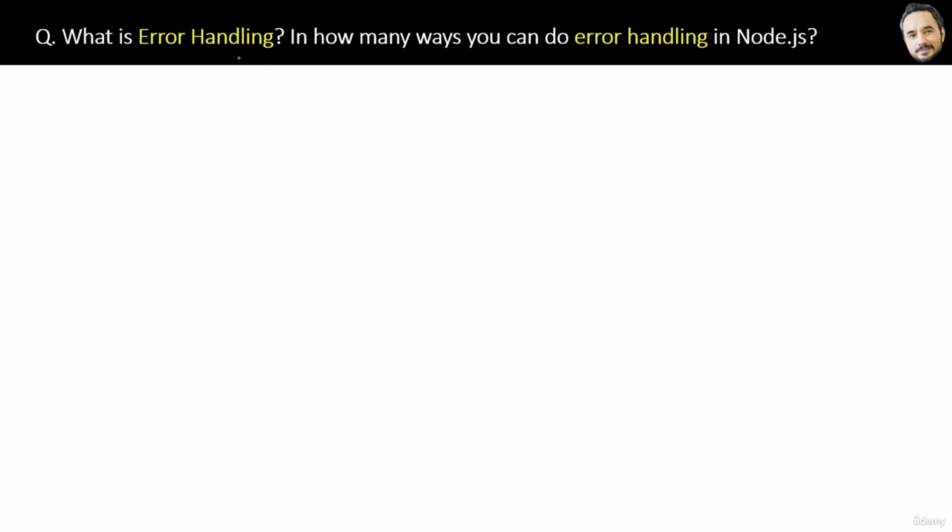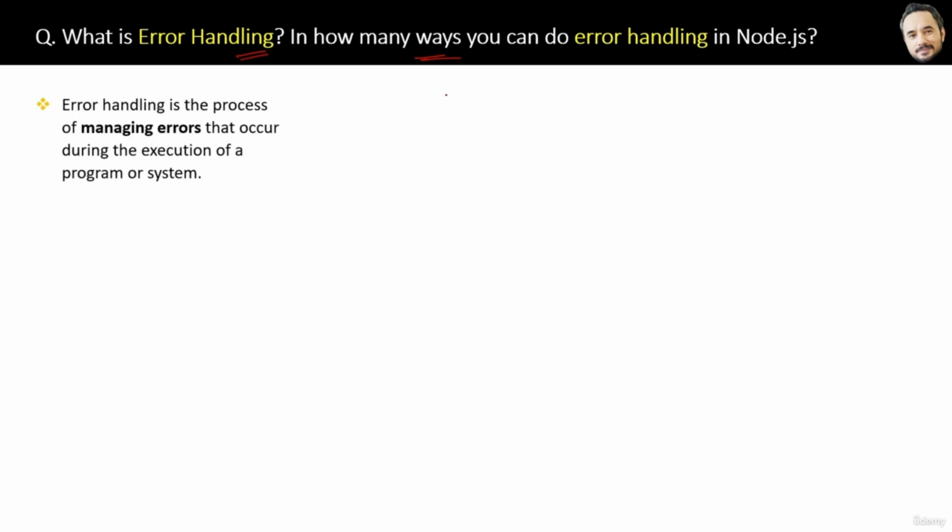What is error handling? In how many ways can you implement error handling in Node applications? Let's start with the definition this time. Error handling is the process of managing errors that occur during the execution of a program or application. Now, there are many ways to handle errors in Node projects, but it depends on your choice and which methods you prefer. And here are the 4 techniques for error handling.